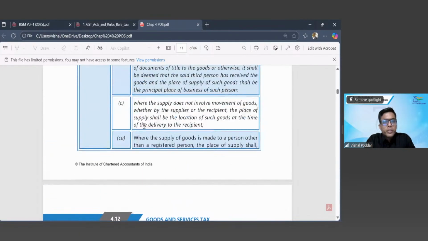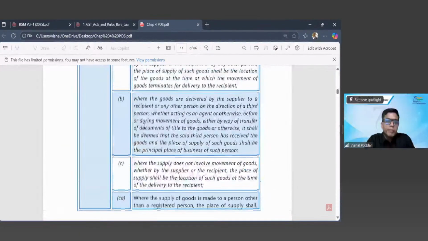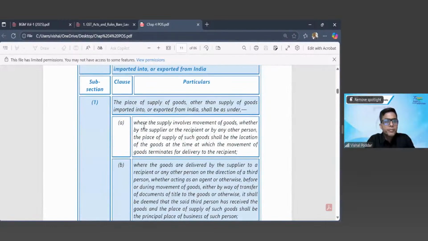I hope students, clause CA is clear to everyone. Yes? Understood by all? Simple hai? Understandable hai? Yes?